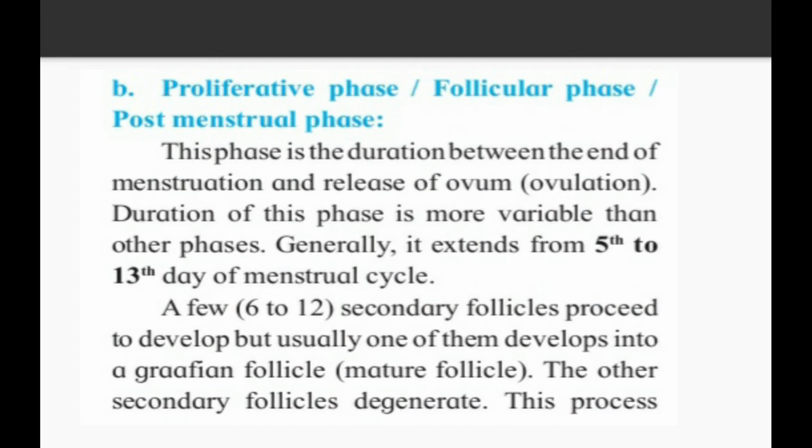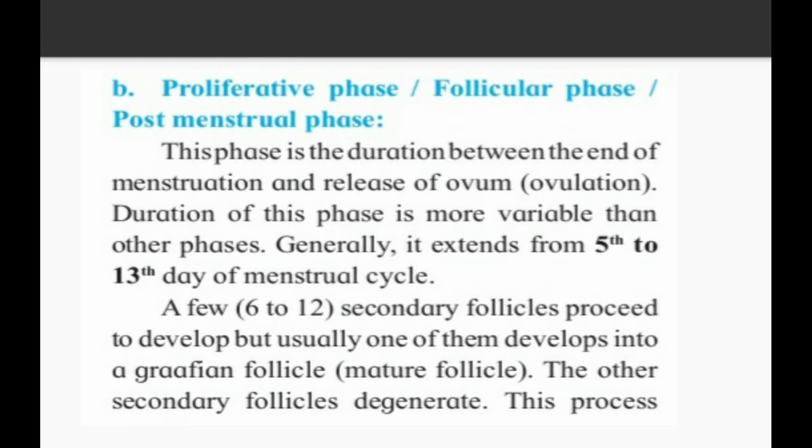The second phase is the proliferative phase, also said to be the follicular phase or post-menstrual phase. This phase is the duration between the end of menstruation and the release of the ovum, meaning ovulation. The duration of this phase is more variable than other phases. Generally, it extends from the 5th to the 13th day of the menstrual cycle. So this is the second phase, named the proliferative phase, and it starts from the 5th day and ends towards the 13th day of the menstrual cycle.